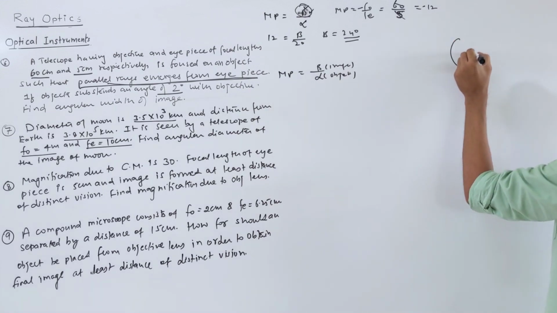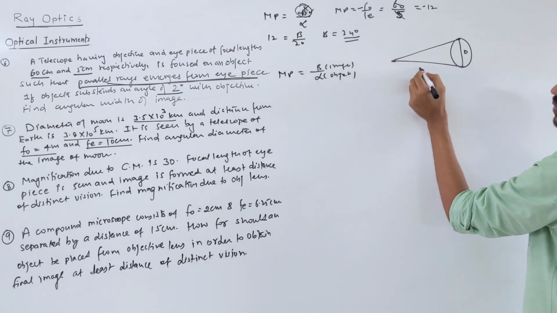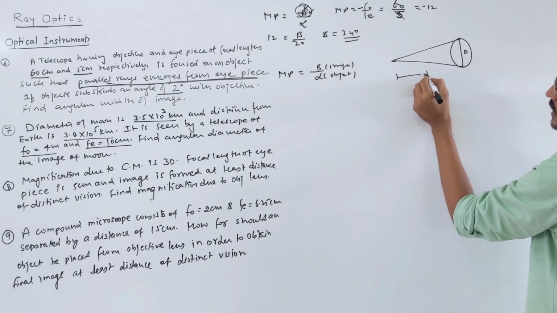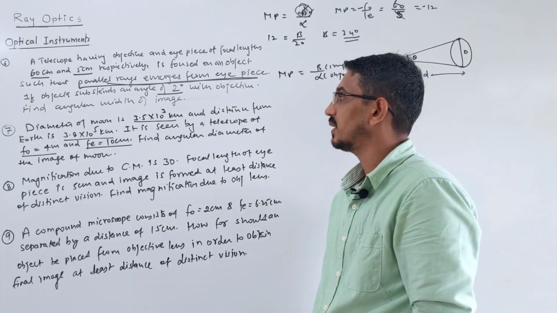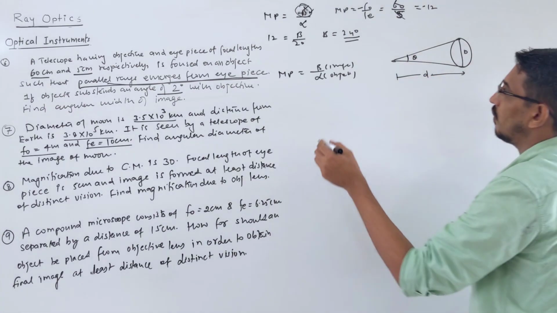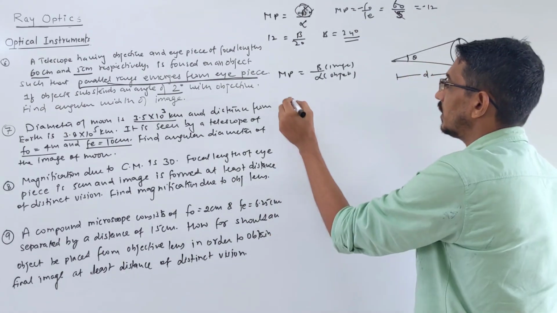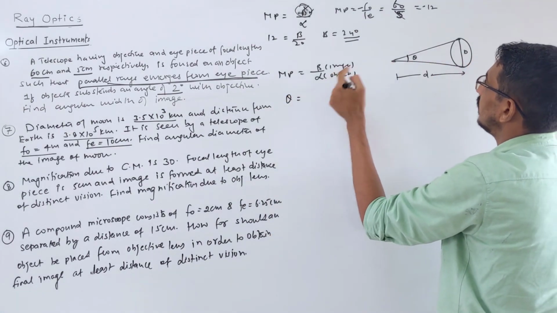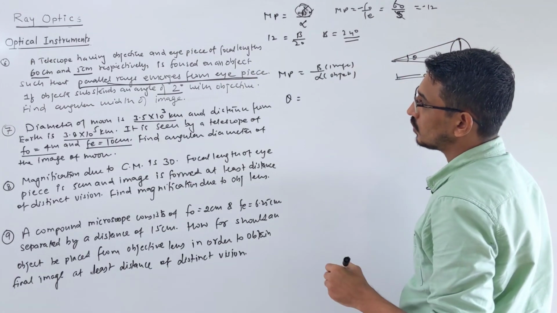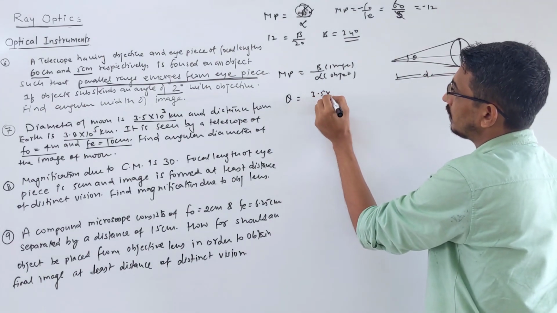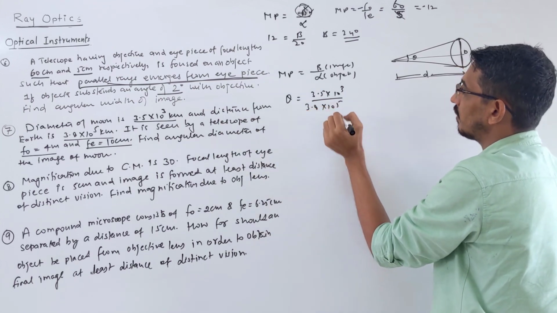So look at what is given to you. The diameter of the moon. Suppose this is your moon, this diameter is given to you, and you are watching from earth, so that distance is also given to you. This angle subtended is theta, correct? So first let's find this theta. Because the angle is very small, tan theta is equal to theta itself. So theta is simply the diameter by the distance, approximately that distance we are calling. The diameter is given as 3.5 into 10 power 3 kilometer, by the distance 3.8 into 10 power 5 kilometer.